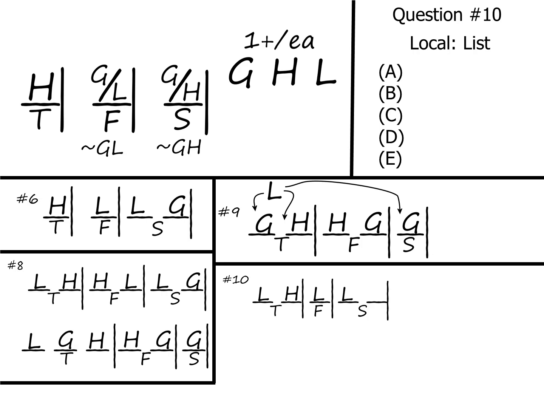We've got Limelight on 3 days. Harvest needs to be shown twice. And here we actually have a choice to make, because we've got one Harvest on Thursday, but as we've seen in other questions, nothing stops Harvest from going on Friday with L, but nothing forces Harvest to go on Friday with L either. It could be on Saturday as the last film. And where we put Harvest is going to determine where we can put Greed, because if we put Harvest on Saturday, that's going to force G away from there, and the only day left for him would be Thursday, which means that we're going to need to do both scenarios. Just like we did back in question 8, we're going to have to do 2 scenarios for this question.